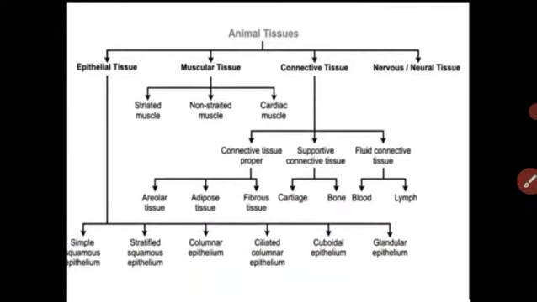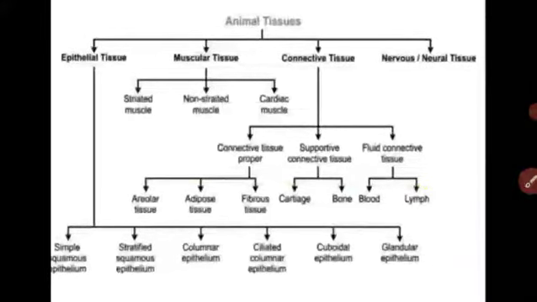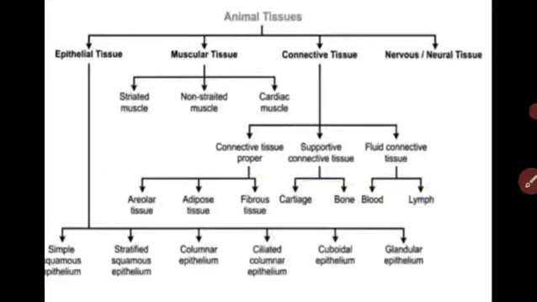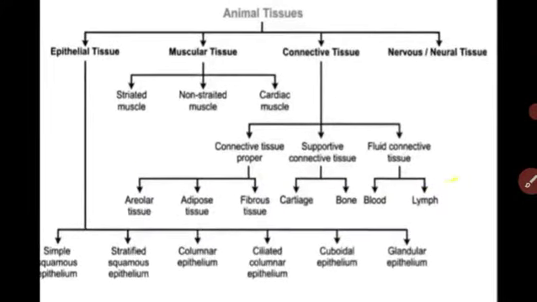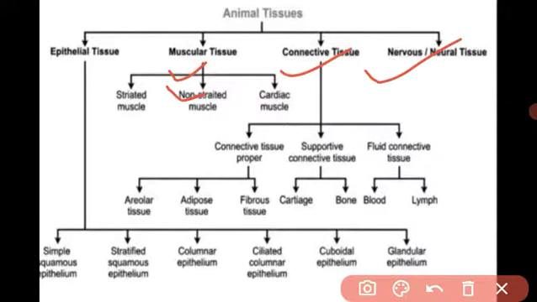See, student, in the previous video we saw plant tissue. There are 2 types, and there are also some subtypes of plant tissue. In the same way, animal tissue is divided into 4 types, and these 4 types are again divided into subtypes. Let us see the overview of animal tissue. Then one by one we will study the details about animal tissue.